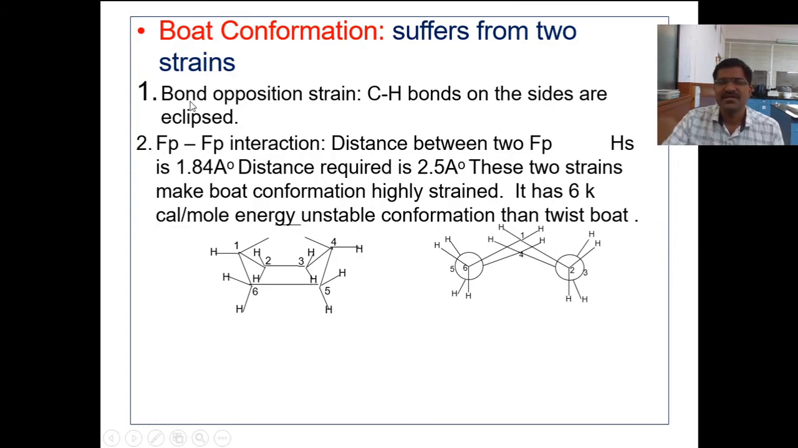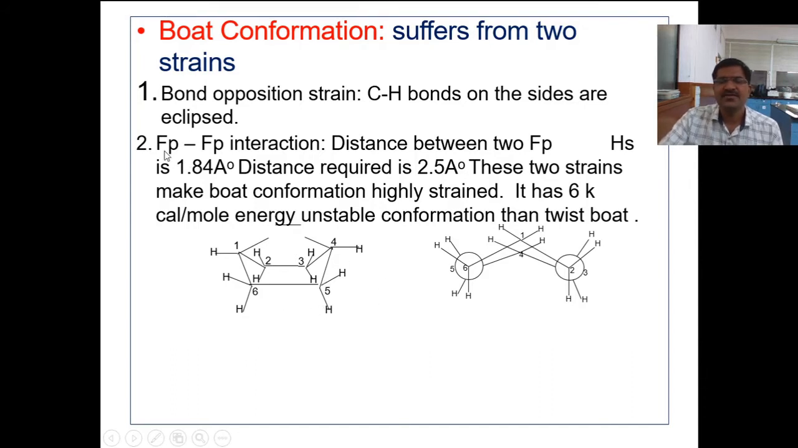So the first kind of strain is bond opposition strain, and the bond opposition strain arises due to the eclipsing interactions of CH bonds. If CH bonds are eclipsed to each other, then bond opposition strain arises, and each CH bond opposition strain value is 1 kilocalorie. In the boat conformation, 4 hydrogens are there, therefore 4 kilocalorie per mole energy.